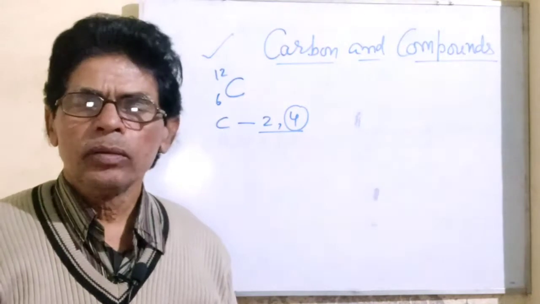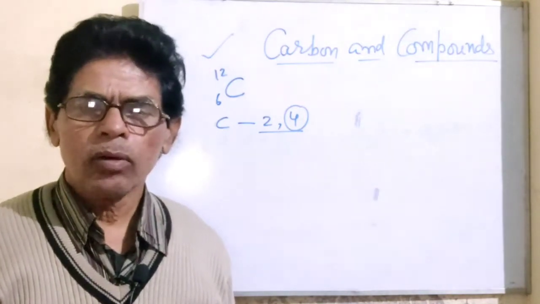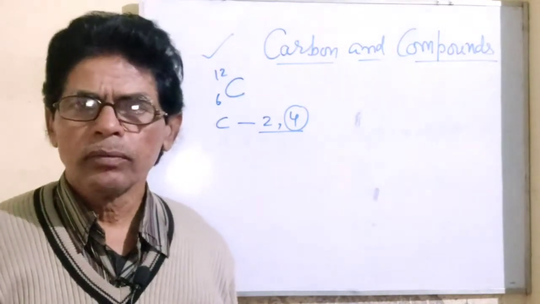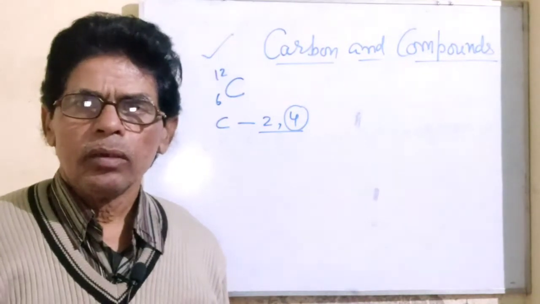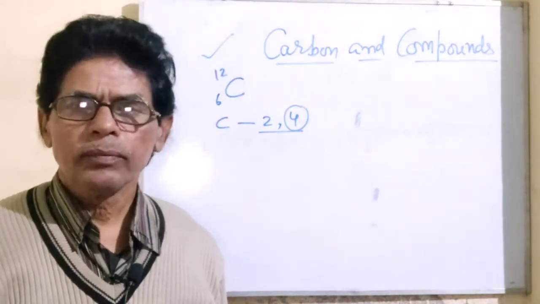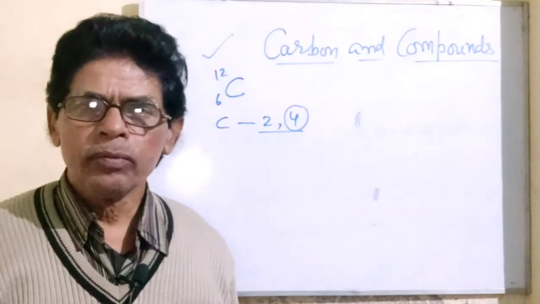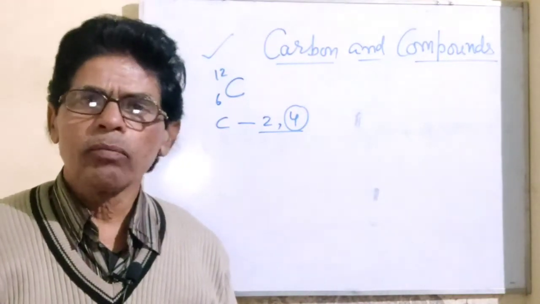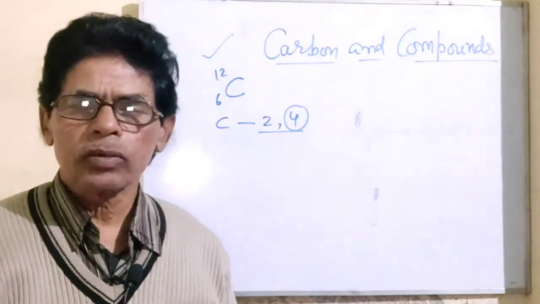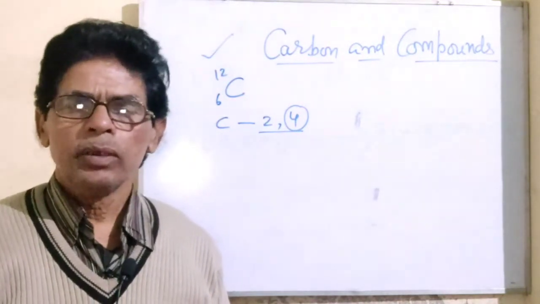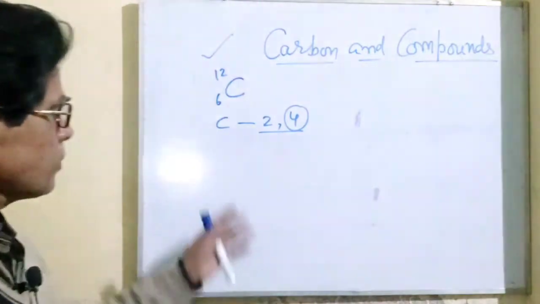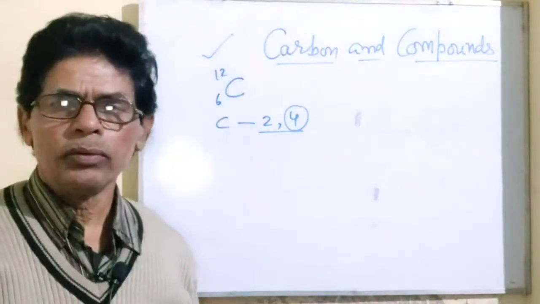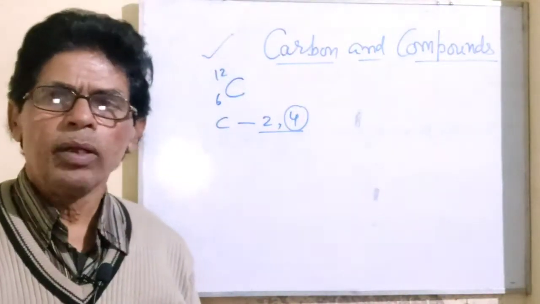Carbon forms most of the compounds, or almost all compounds, as covalent compounds. You know what we mean by covalent bonds? The chemical bond formed by the sharing of electrons between the atoms is known as covalent bonds.